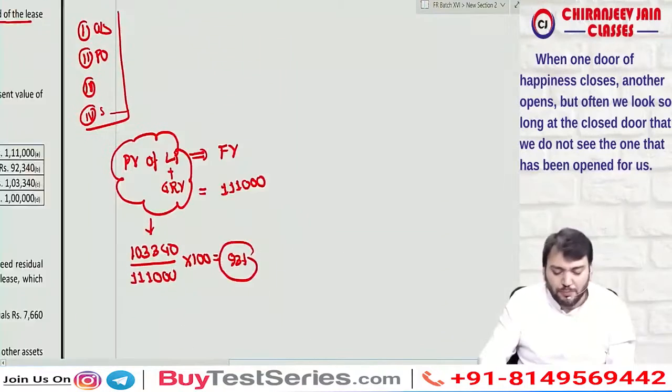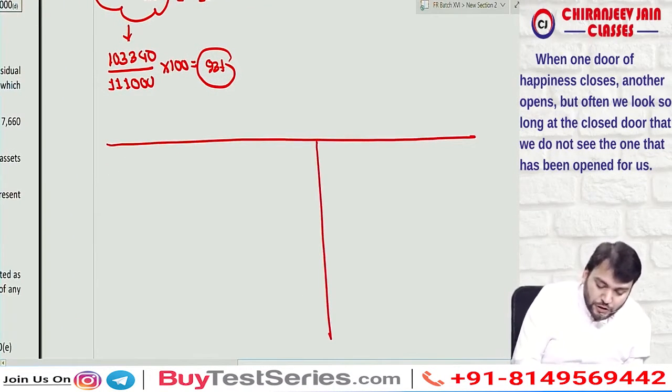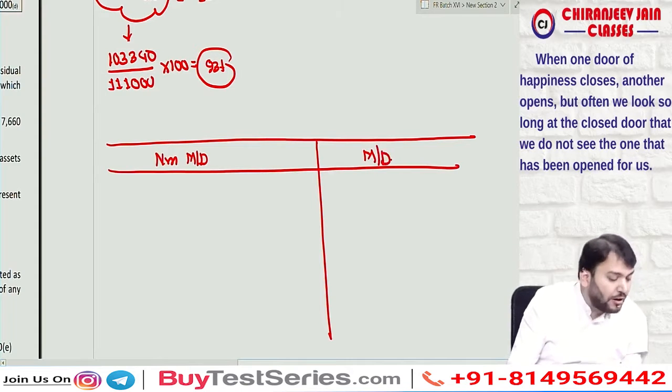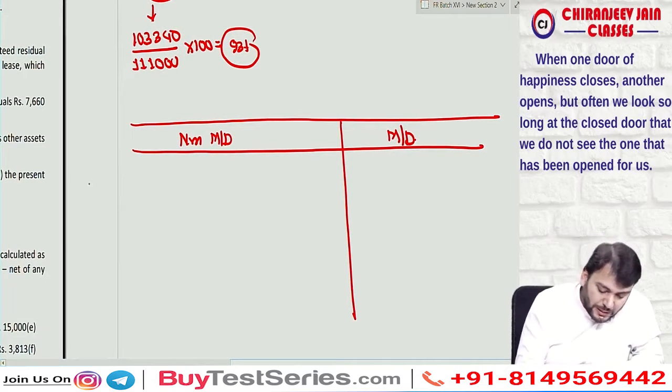But I will inform you in both ways what will be the journal entries in the books of non-manufacturer or dealer, and what will be the journal entry in the books of manufacturer or dealer. Now, on inception, in the first year, what will be the journal entry? Year 1.